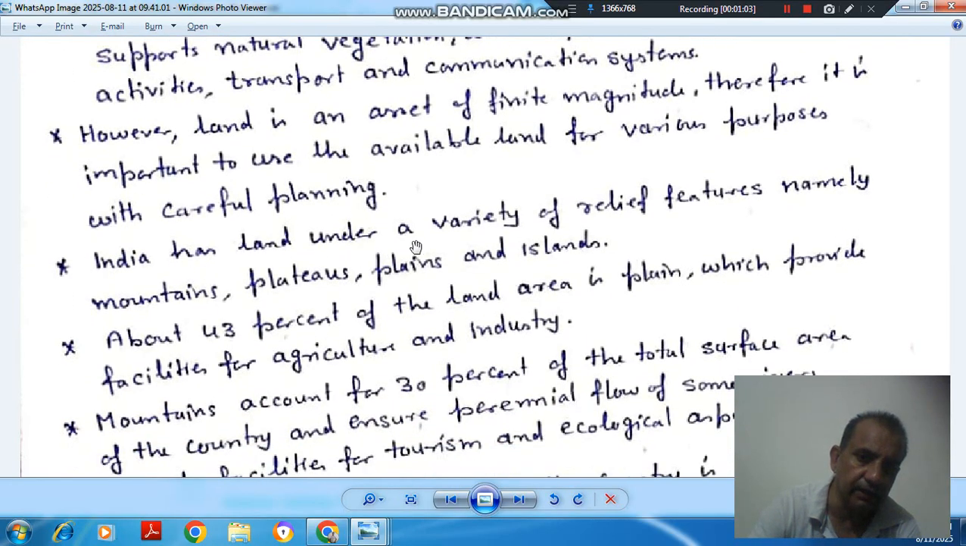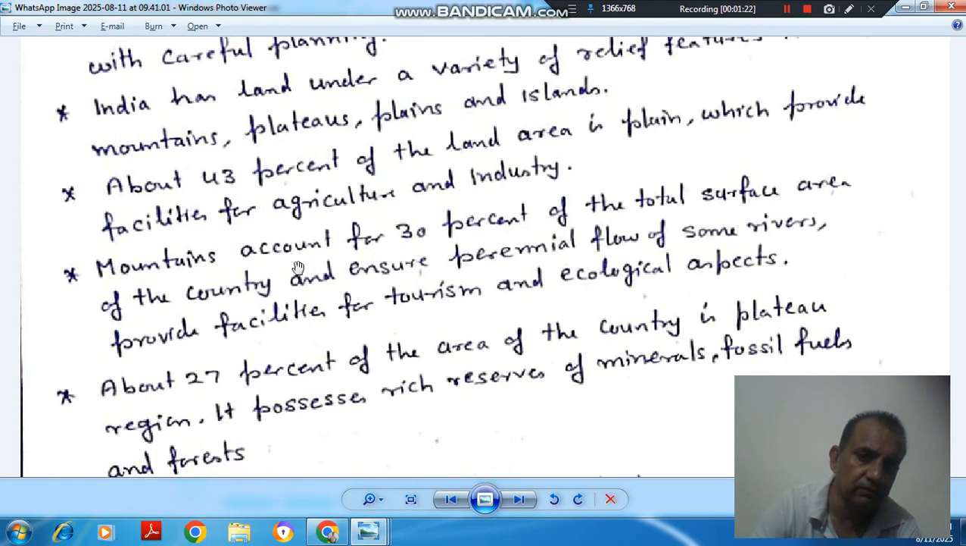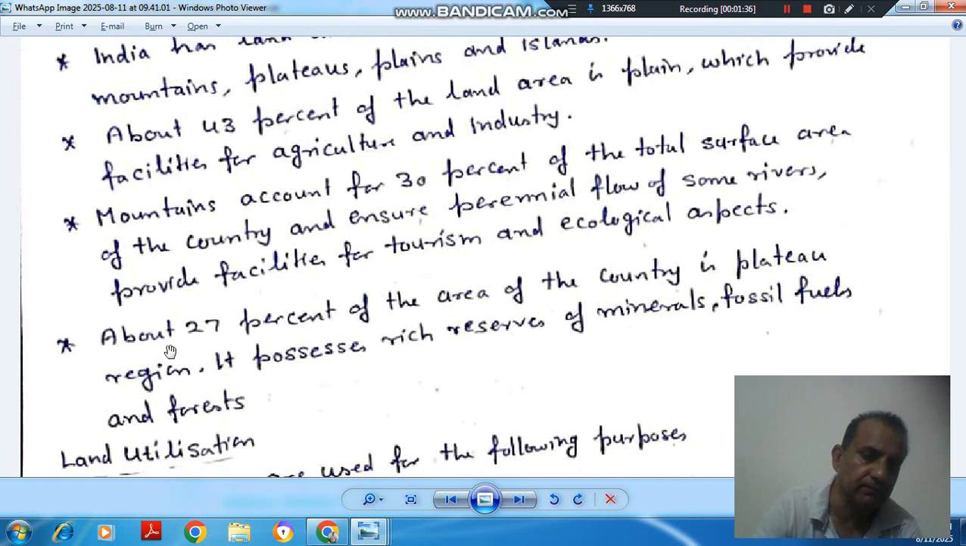India has land under a variety of relief features, namely mountains, plains, and islands. About 43% of land area is plain, which provides facilities for agriculture and industries. Mountains account for 30% of the total surface area of the country and ensure perennial flow of some rivers, and provide facilities for tourism and ecological aspects.